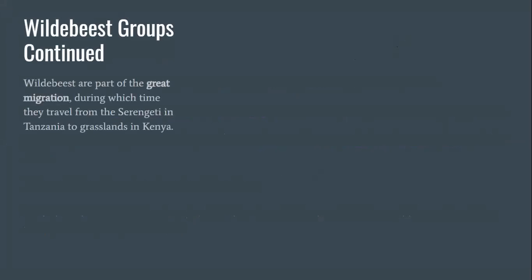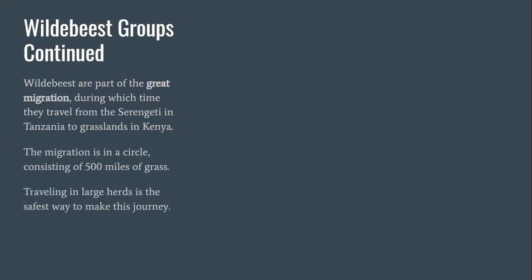So here's a little more information about the wildebeest groups. Wildebeest are part of the Great Migration, during which time they travel from Serengeti in Tanzania to the grasslands in Kenya. So throughout the year, they'll migrate from one part of Africa to another part of Africa, and this is called the Great Migration. Not only wildebeest move during the Great Migration, zebras move, sometimes giraffes move as well with them. And the migration is in a circle and consisting of 500 miles of grass. They travel in large herds because it's the safest way to make the journey.